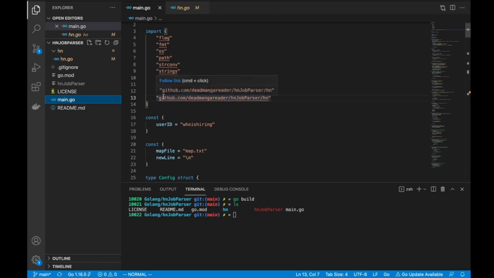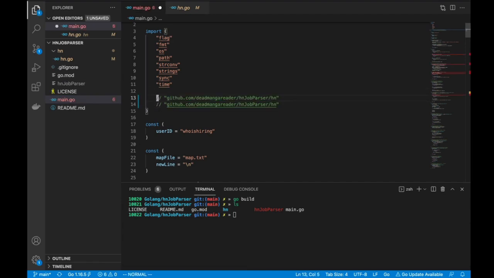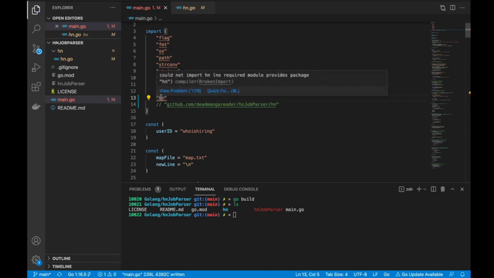All it is going to do is that you have to give the fully qualified name to find the package. What if you weren't to give the fully qualified name and just say hn? Is it smart enough to find package hn in the current directory? I don't think that is how it works. Okay, let's give it a shot. Just import hn. No, it's not working, right?